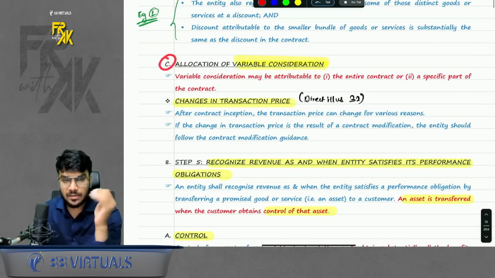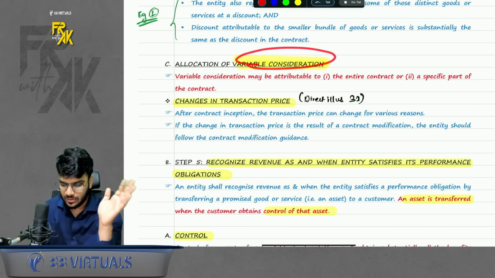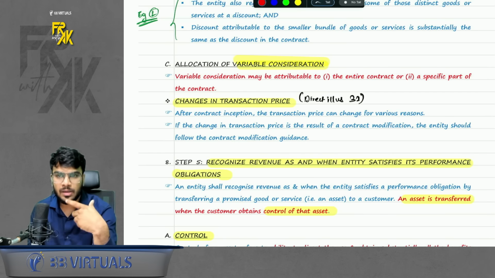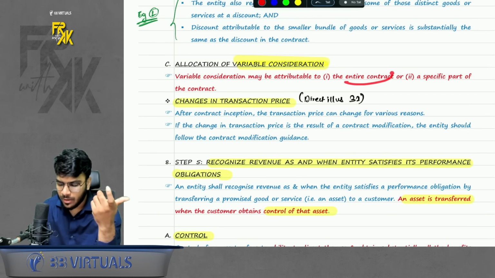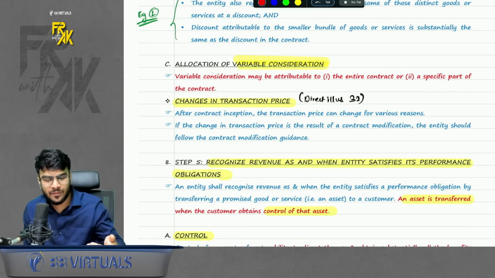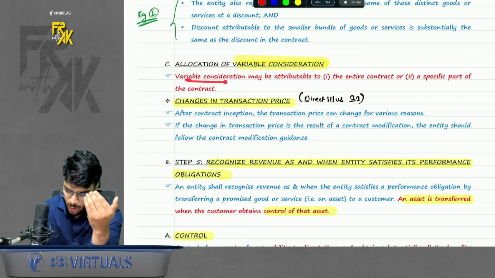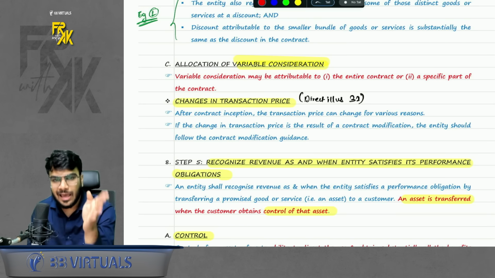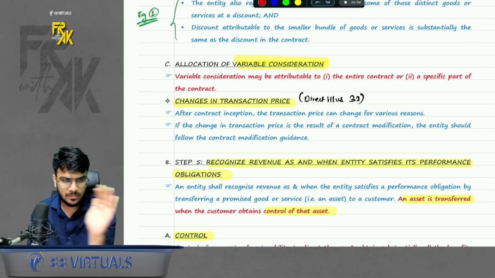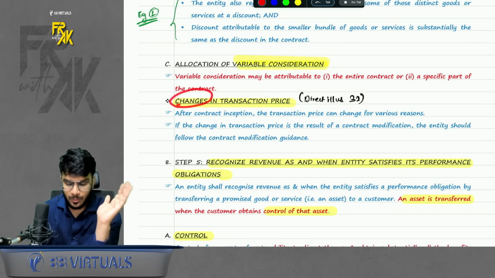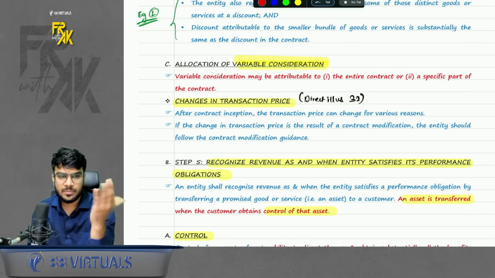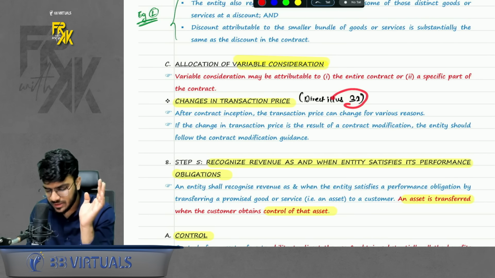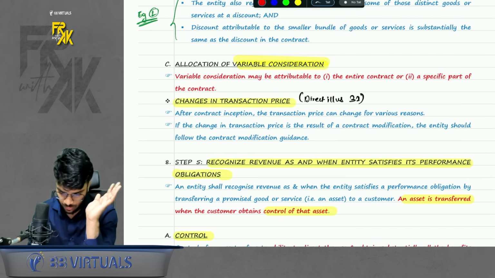Acha, one more point is there. What if there is any variable consideration? Just check variable consideration is promised on which product. If it is promised on entire contract, allocate in the ratio of SSP in entire contract. If it is promised only on a specific part of the contract, on a specific performance obligation, allocate only in that performance obligation. Simple. Okay. Last point in step number 4 is changes in transaction price. What if there are any estimate changes in transaction price? For this we have 32, which I will revise. Don't worry about it.